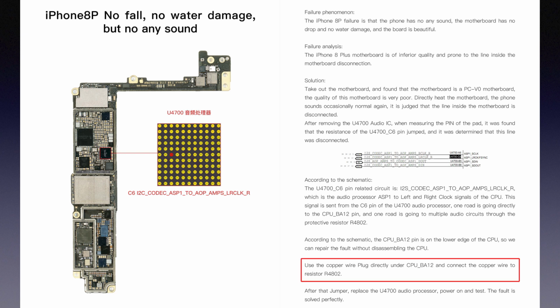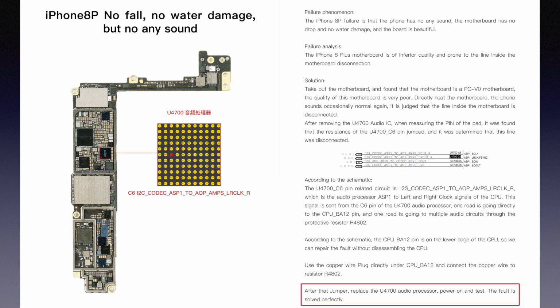Use the copper wire to plumb directly under CPU BA12 and connect the copper wire to resistor R4802. After the jumper, replace the U4700 audio processor, power on and test. The fault is solved perfectly.